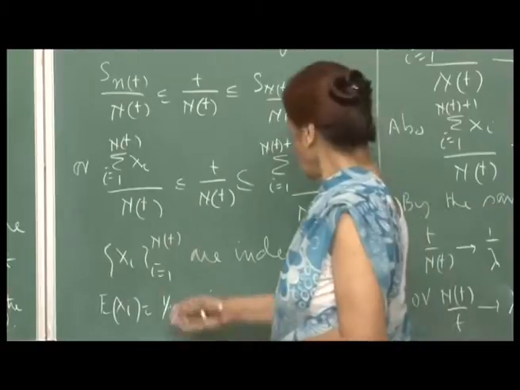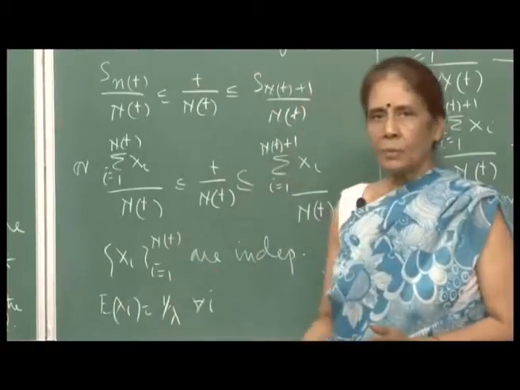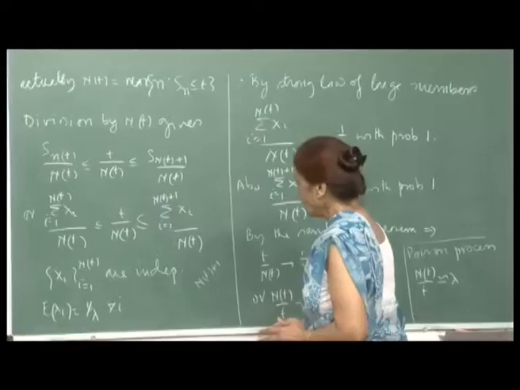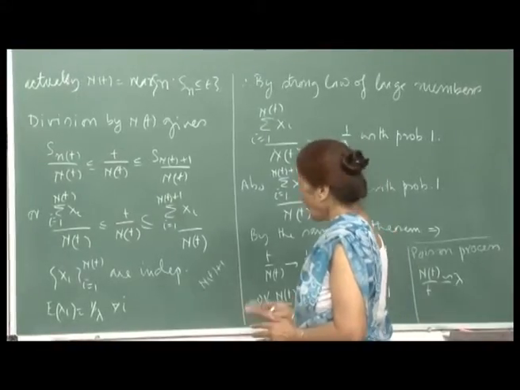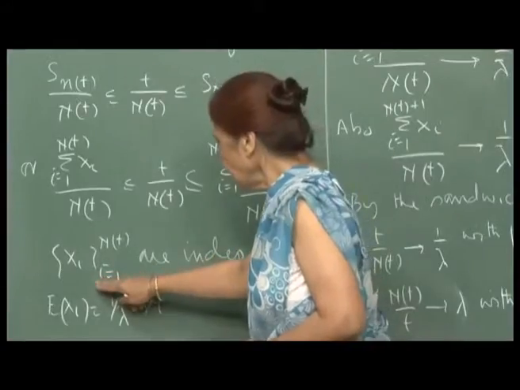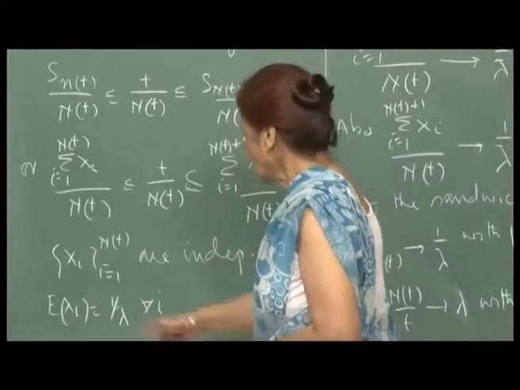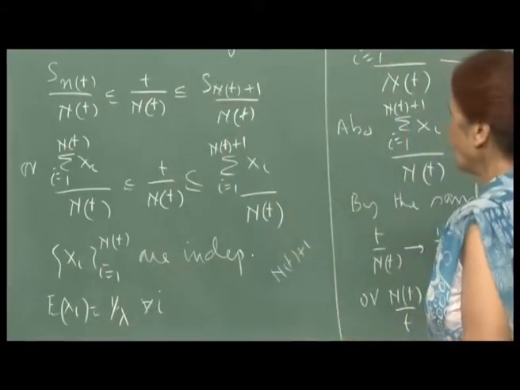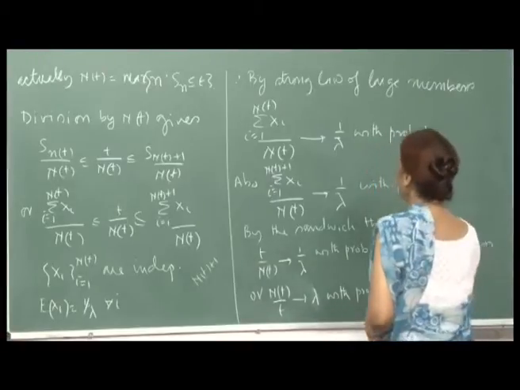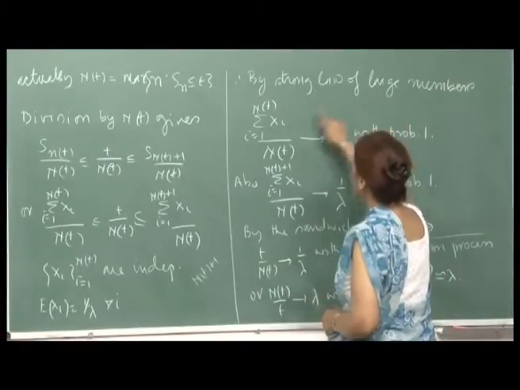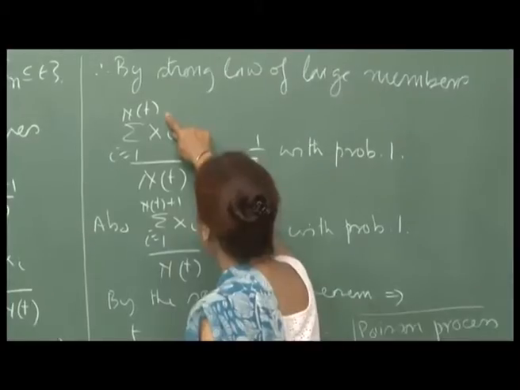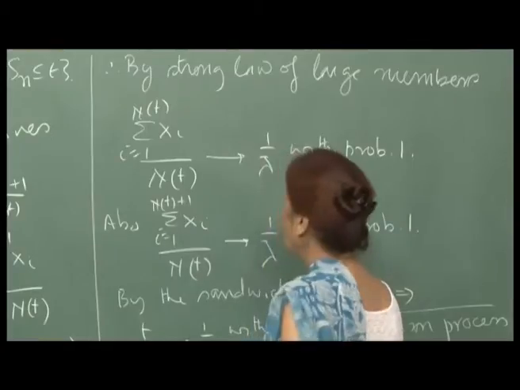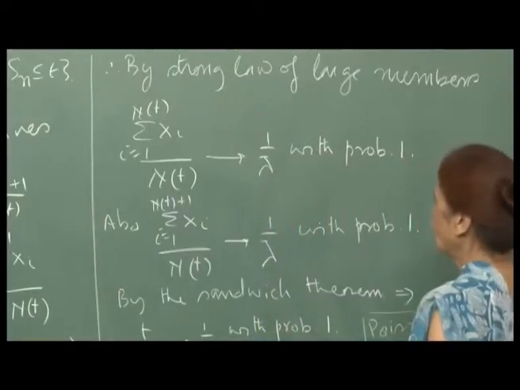Now, the X_i's are independent. Remember, we have shown this: given the Poisson arrival process, the inter-arrival times are exponentially distributed, independent, identically distributed, each with mean 1/lambda. So the conditions for the law of large numbers are satisfied, and therefore, by the strong law of large numbers, sigma X_i, i varying from 1 to N(t), divided by N(t), will converge to 1/lambda with probability 1. This is our strong law of large numbers.